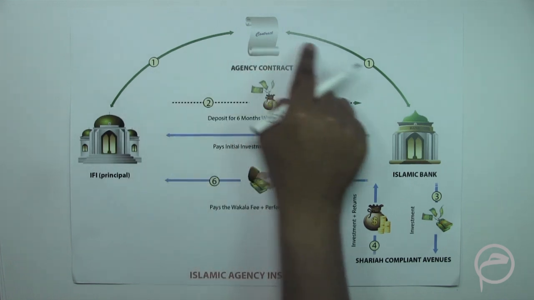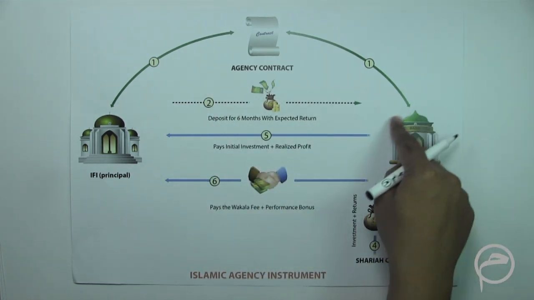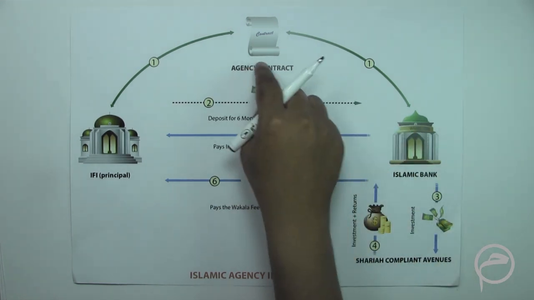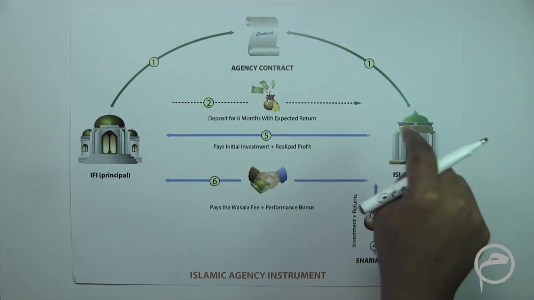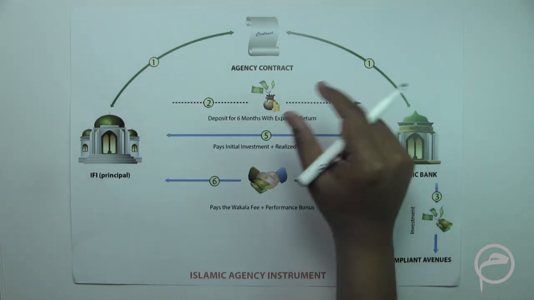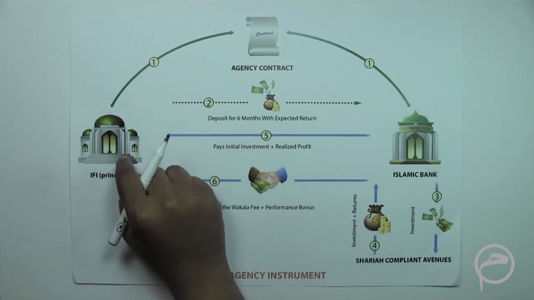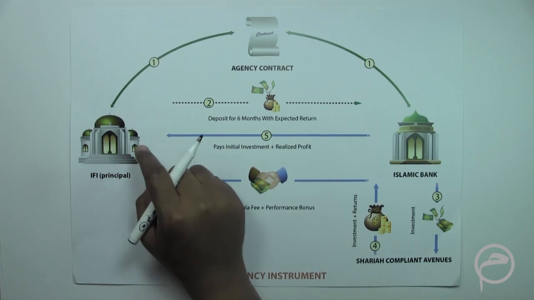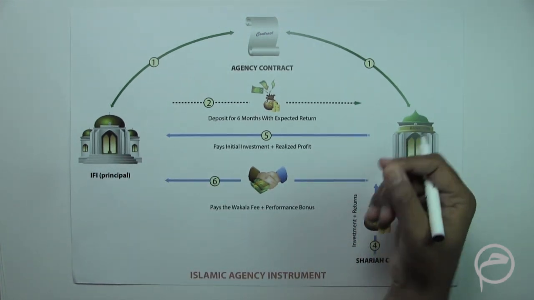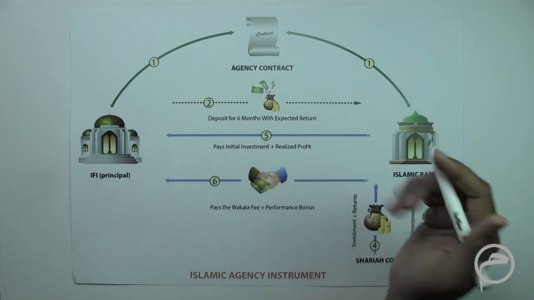So it enters into an agency contract, and in this agency contract, what is agreed is that this Islamic institution will invest the liquidity in Sharia compliant avenues, and it is mentioned that there could be an expected rate of return on this investment, and there could also be mentioned by this financial institution that please invest my liquidity in investments which may generate an expected return of X%.